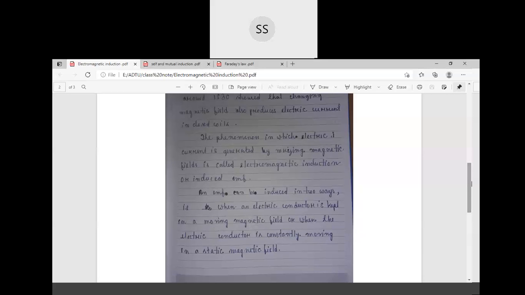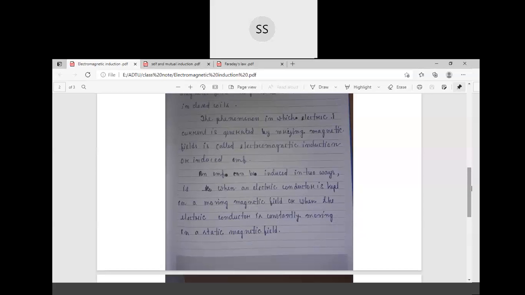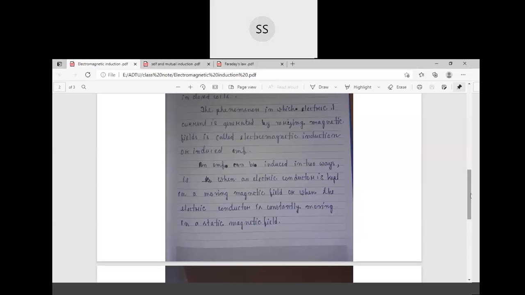An EMF can be induced in two ways: when an electric conductor is kept in a moving magnetic field, and when the electric conductor is moving in a static magnetic field. So there are two ways in which induced EMF can be produced.